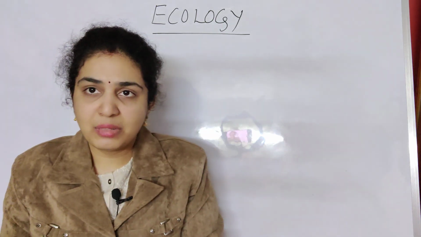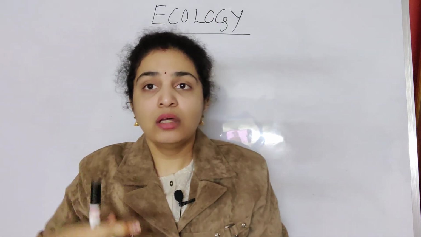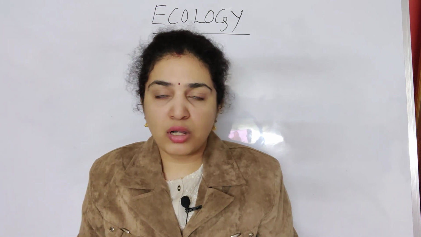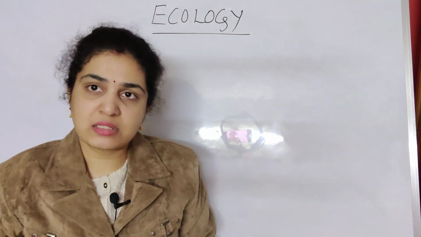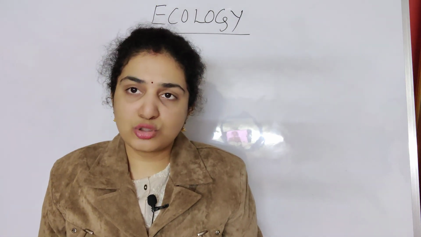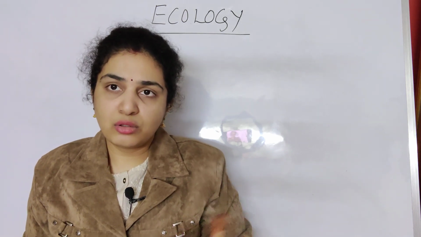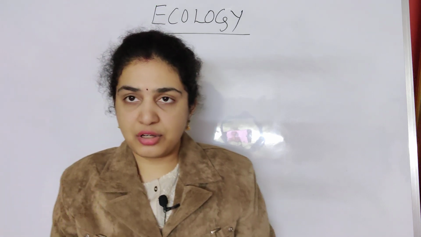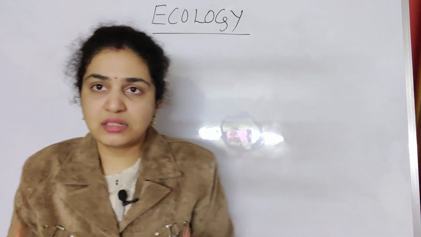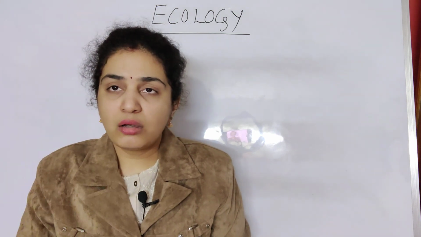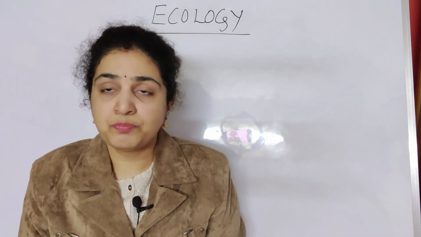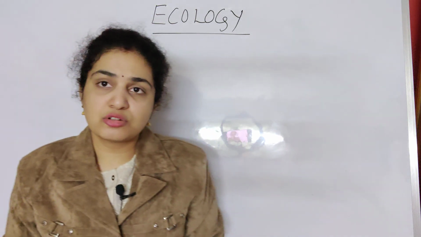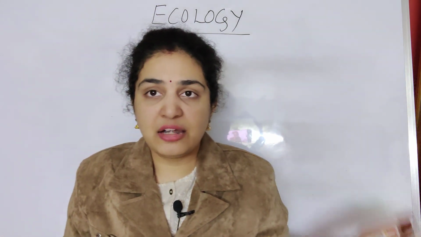Decomposition means the organic matter is broken down into inorganic molecules. So what are usually the organic molecules which are present? They're nothing but carbon dioxide and solutes which are present. They're broken down into simple molecules. And the waste products which are formed are called detritus. Like the decayed leaves and decayed flowers which you see, all we consider under detritus. The organisms which play an important role in the process of decomposition we call detritivores.